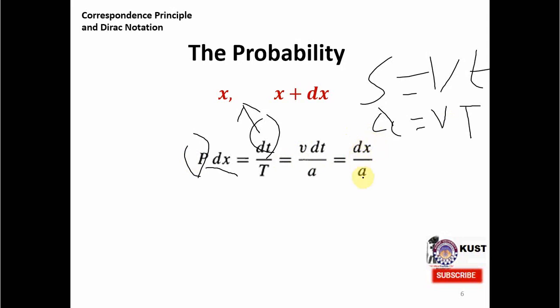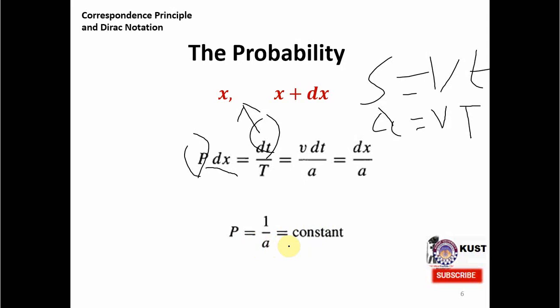Since dx is the interval, it means that the probability is proportional to 1 over a, but 1 over a is constant, so it means that the probability is constant. That actually means that the probability of finding the particle on the string of length a is constant. That means it's the same everywhere, that it is equally probable to find the particle at any position.